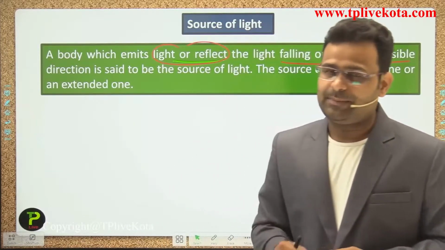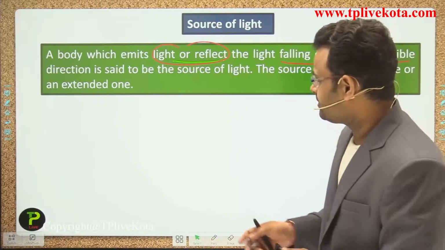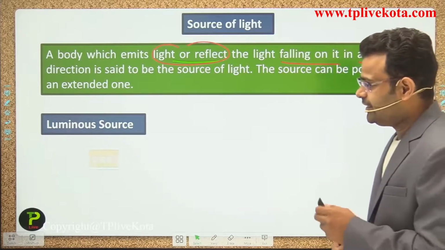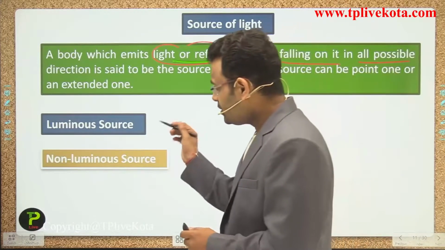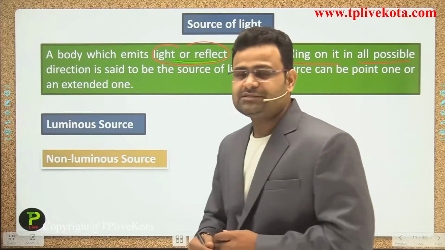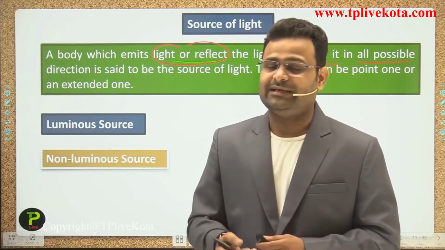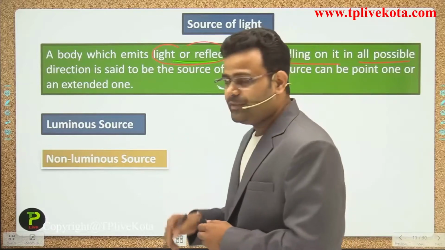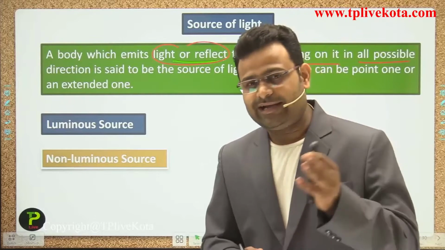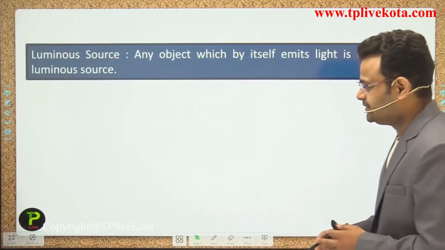So a source may be a point object, or it may be an extended one, guys. So you can say there are two types of sources: luminous and non-luminous sources. What do you mean by luminous source and what do you mean by non-luminous? Luminous means, guys, that emits light itself. Non-luminous doesn't have its own light, but it reflects the light. Whenever light is incident on it, it reflects the light. Now one by one we are discussing the sources.